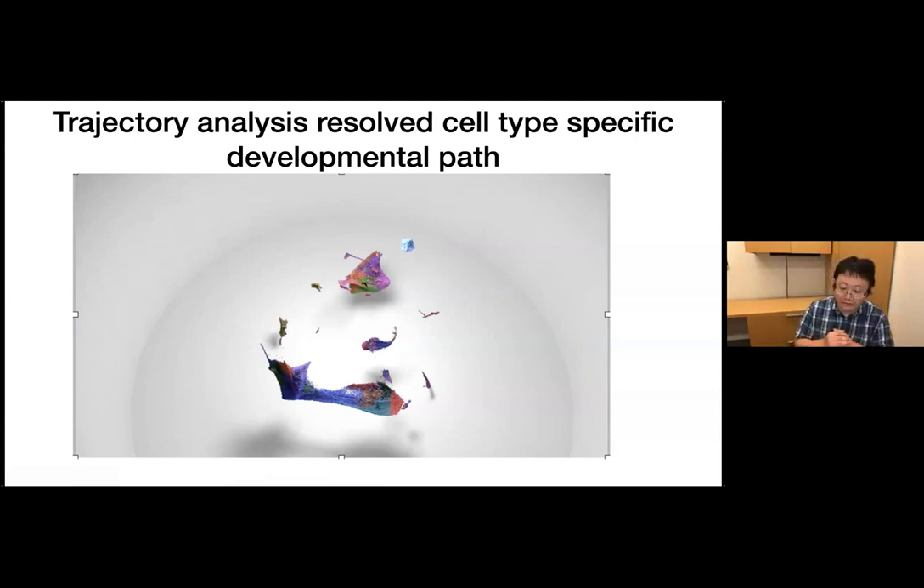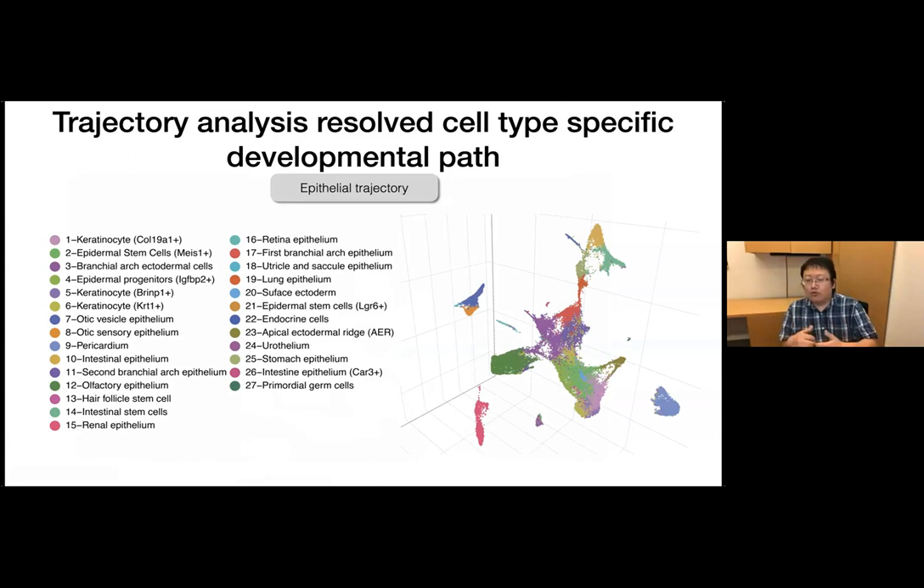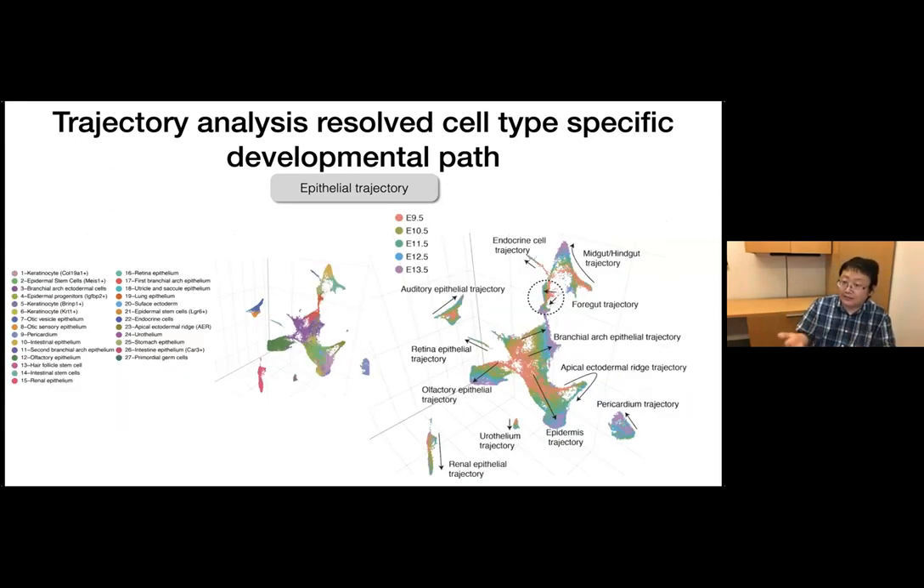For example, if we zoom into the epithelial cell trajectory, which is a small cluster here, and we do the UMAP analysis again, now we can see the epithelial cells actually group into more complex 3D structures. Here we color the epithelial cells by the main cell types that we annotated before. And we can also compare this result with the same plot by coloring the cells with the different developmental stages. And combining both information, we can readily annotate the epithelial trajectories in different organs.